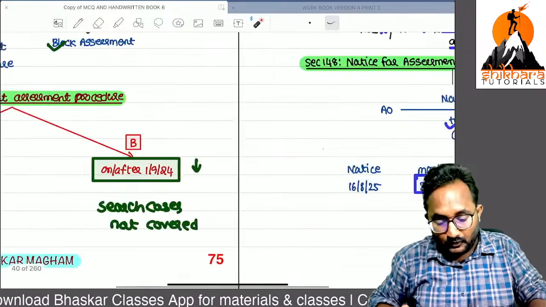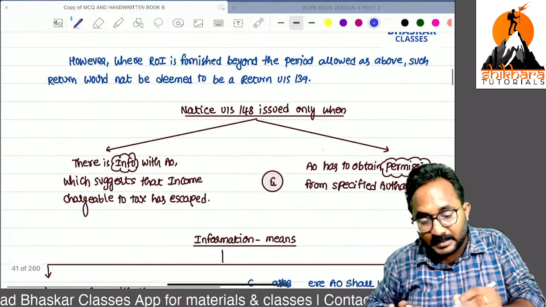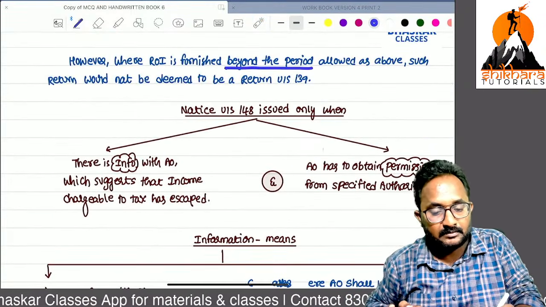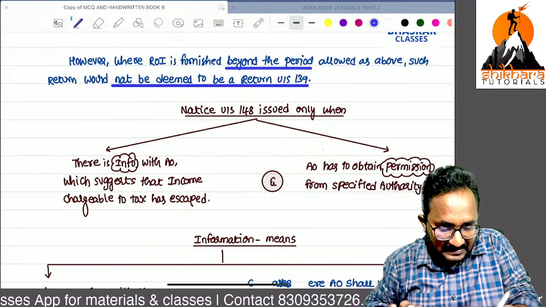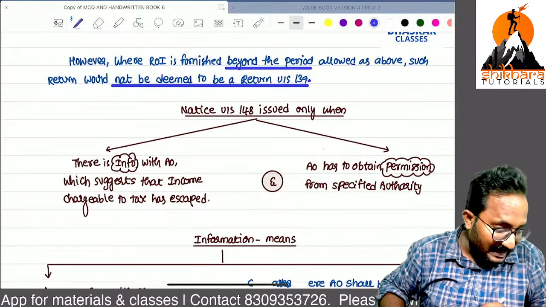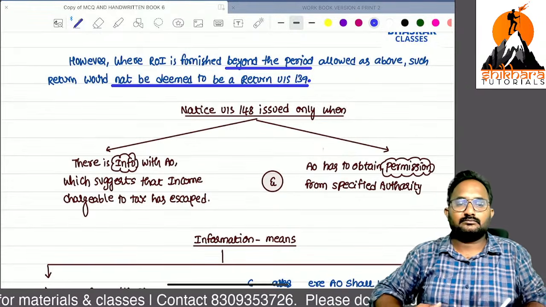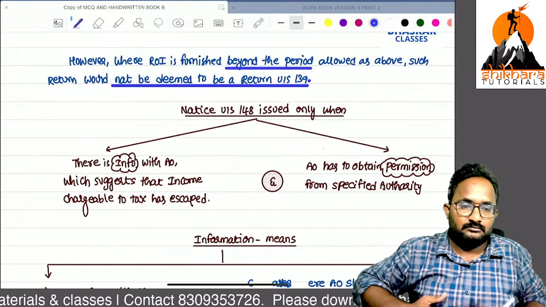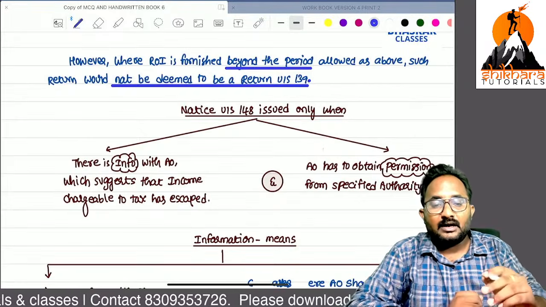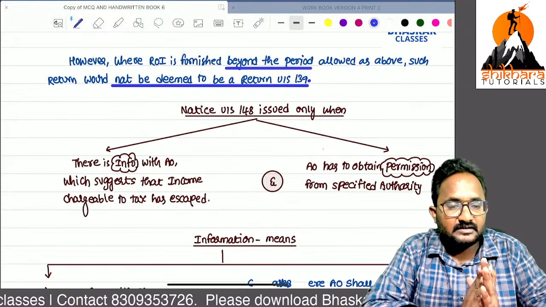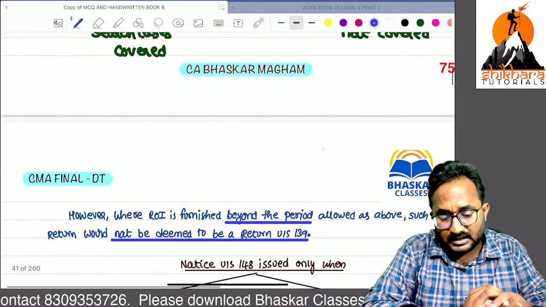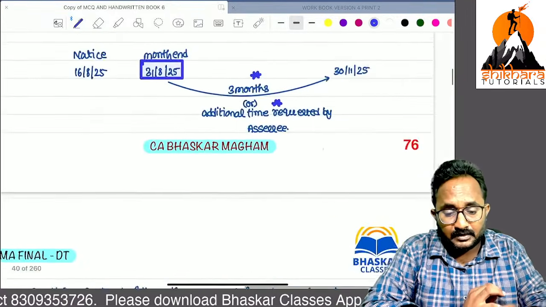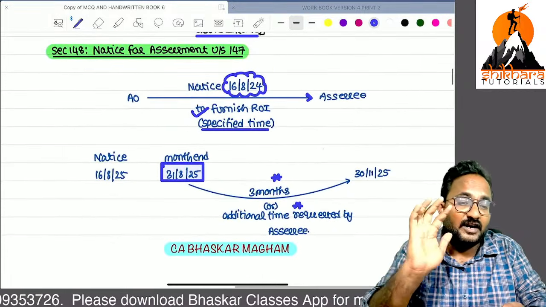But if you file the return after this period or beyond this period, it would not be treated as a return under section 139. Remember this; I will tell you after some time, and we can discuss that point also, but try to remember. First, we are sending just a notice for filing of return of income.